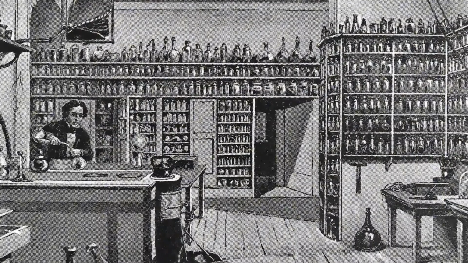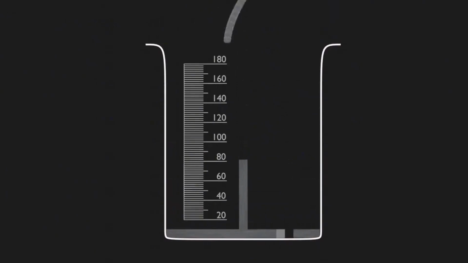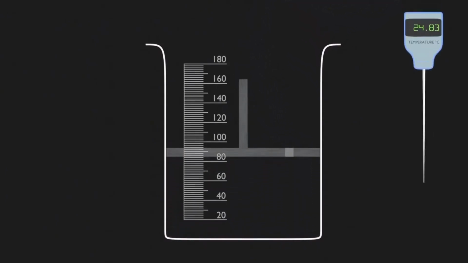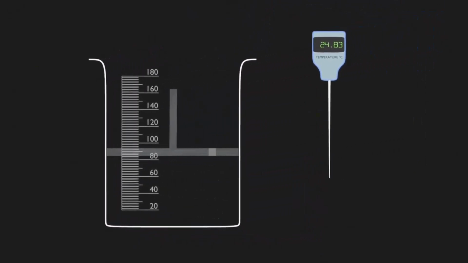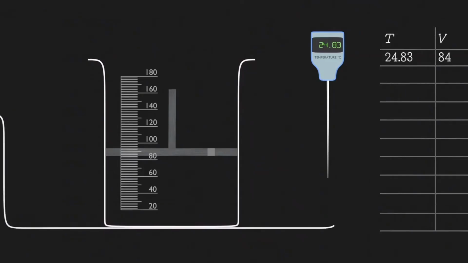In 1802, French chemist Louis Gay-Lussac conducted an experiment based on the gas expansion effect. First, prepare a cup with a capacity label and a movable piston that can fit the cup. Then squeeze out all the air in the cup. Then put some gas into the piston and seal it. Use a thermometer to measure the current room temperature. When the temperature is 24.83 degrees Celsius, the volume of gas in the cup is 84 milliliters.